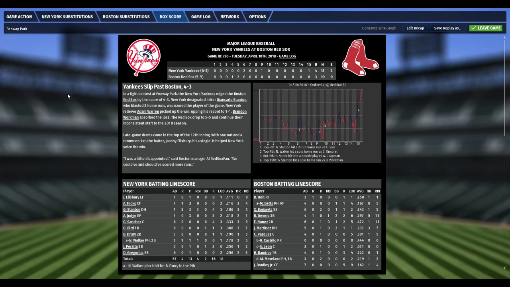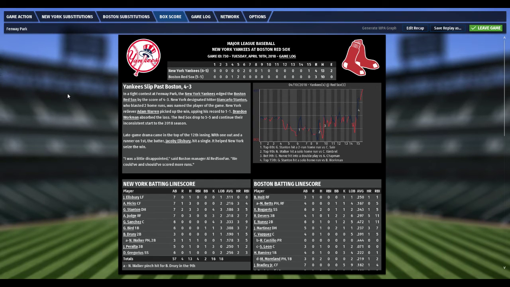In a tight contest at Fenway Park, the Yankees edge the Red Sox in a thriller, 4-3. Yankee designated hitter Giancarlo Stanton blasted 2 home runs and was named player of the game. New York reliever Adam Warren picks up the win. His record goes to 1-1. Workman absorbed the loss. The Red Sox drop to 5-5. The Yankees go to 6-5 as they continue their inconsistent start to 2018. Late game drama came in the top of the 12th with 1 out and a runner on first. The batter Jacoby Ellsbury hit a single to help New York seize the win.